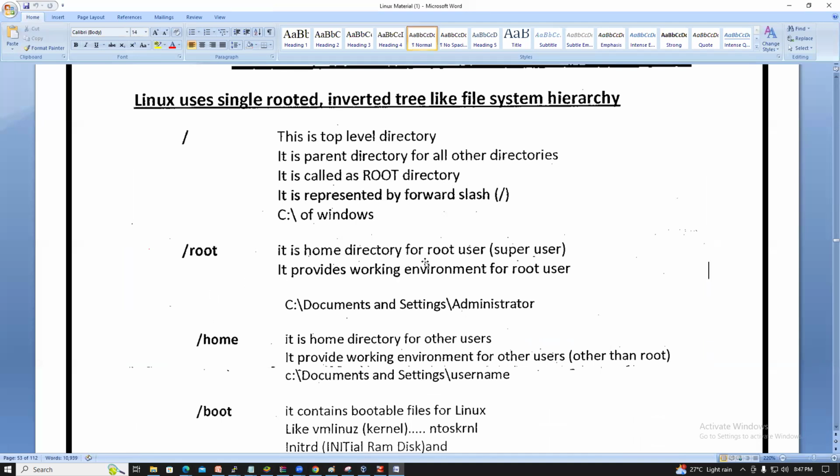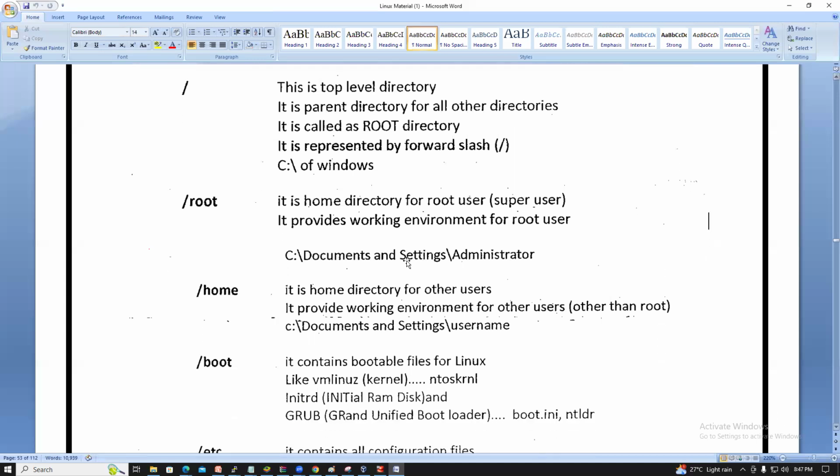Slash root is the home directory for the root user, the super user. It provides a working environment for the root user, same as the administrator in Windows. Slash home is the home directory for all other users. It provides a working environment for users other than root.